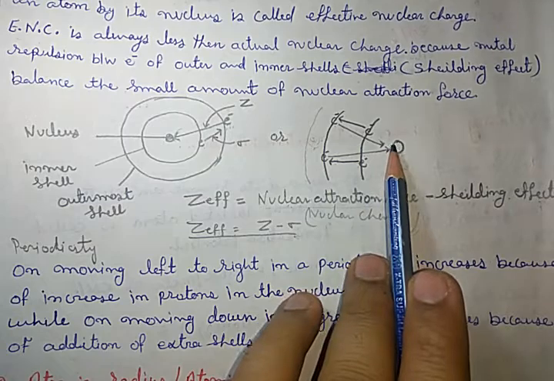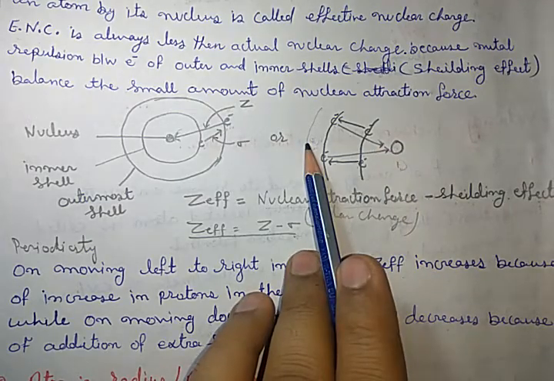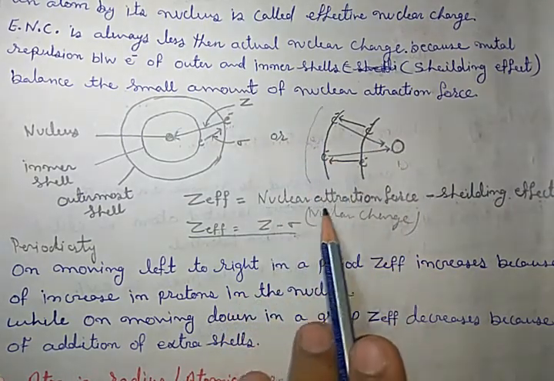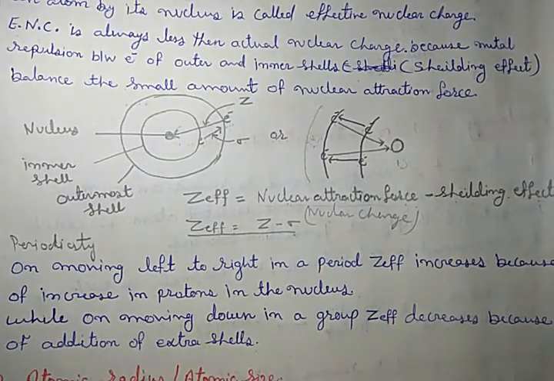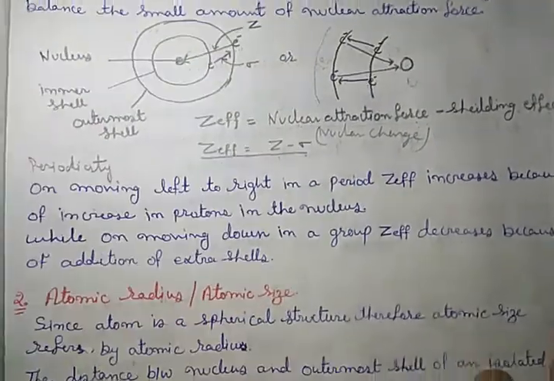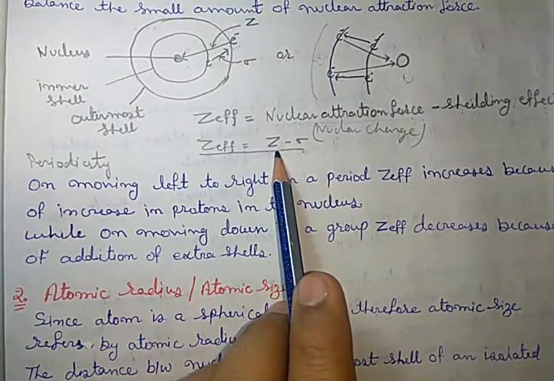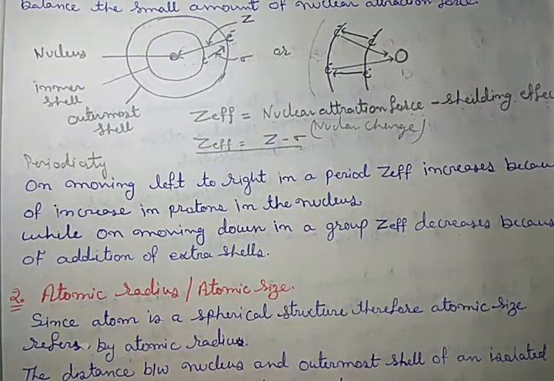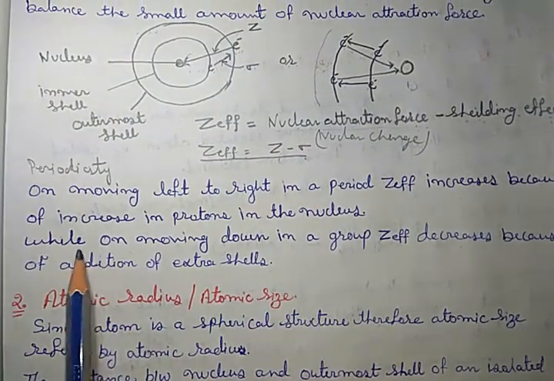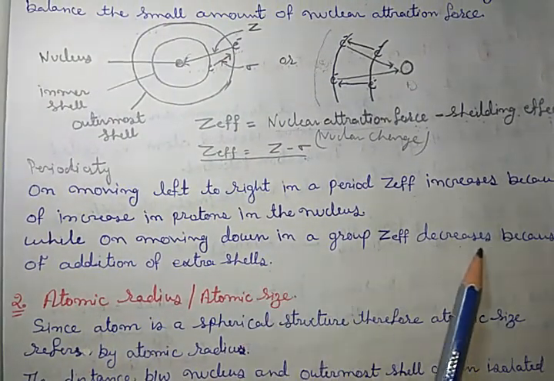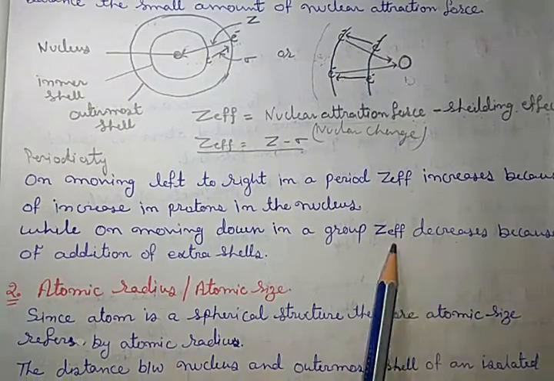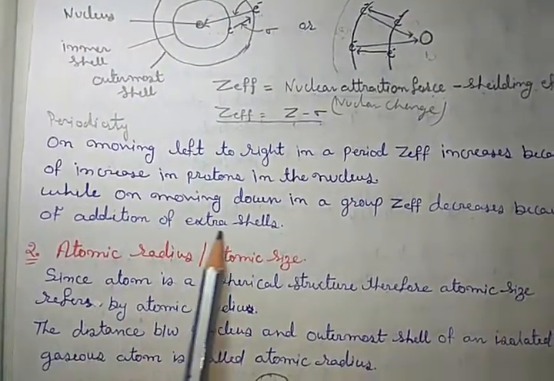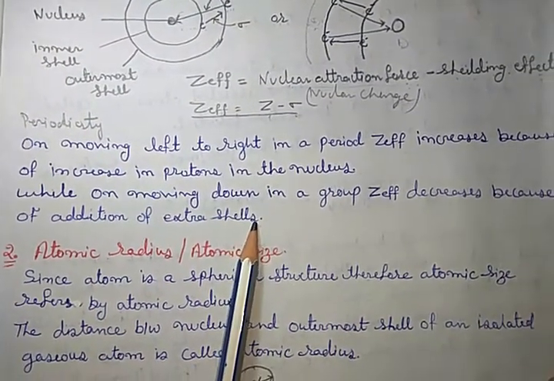As the distance between the nucleus and outermost shell increases, the value of effective nuclear charge decreases. Got it? So on moving down in a group, Z effective nuclear charge decreases because of the addition of extra shells.